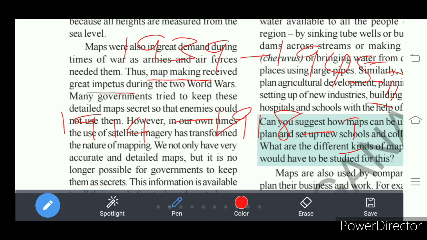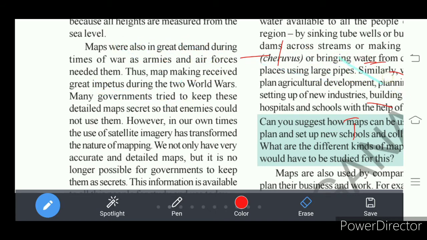So they should have information regarding the place, how they can reach the war field easily, how they can succeed over other nations in the war. So maps earned very great importance during the World War One and World War Two period.